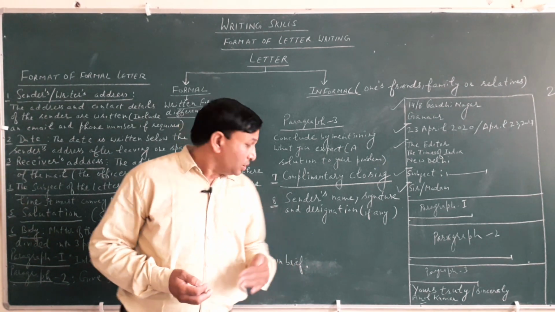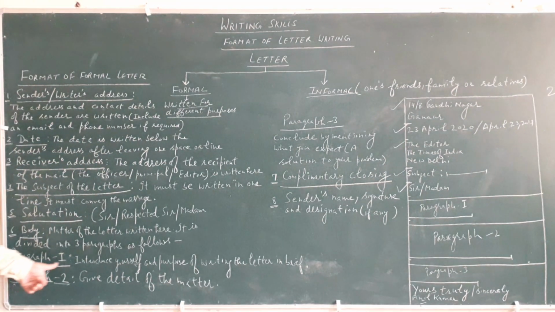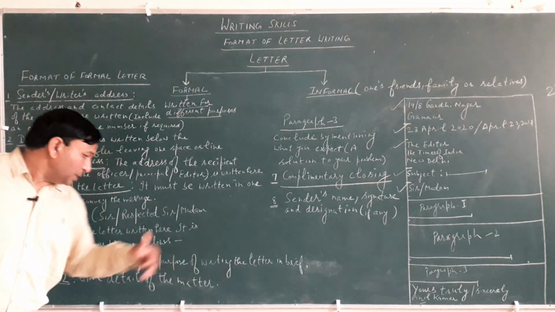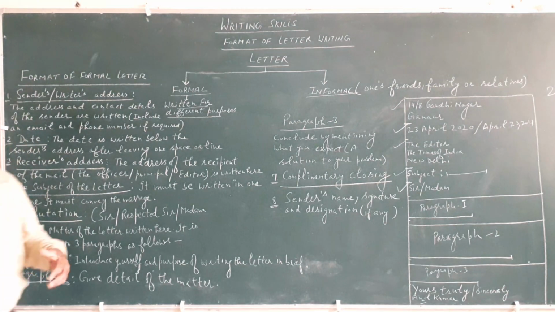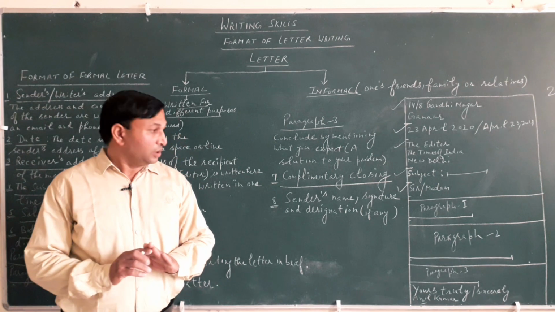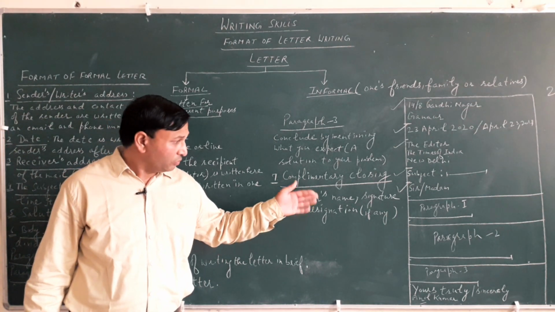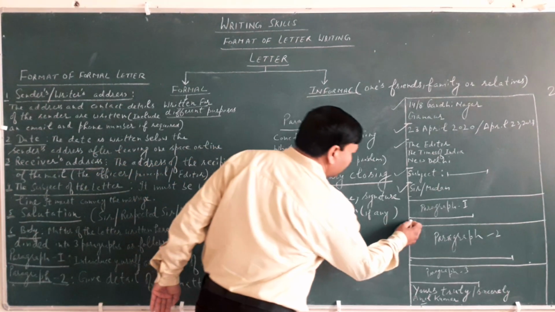Then state the purpose: for which purpose, what problem you are facing. Make clear the purpose of writing the letter. The introductory paragraph will be short, and after the first paragraph give one line space.